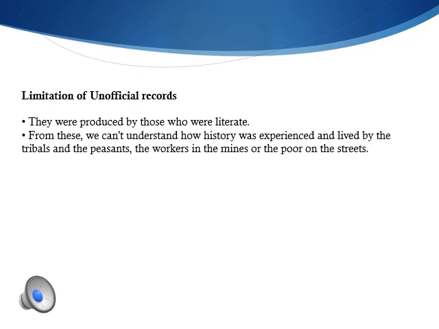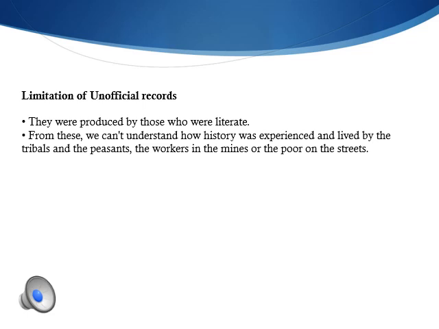So as we have seen, official records are written by the British officials, the administrative bodies. So whatever has been written in those official records are the viewpoints of the Britishers, and we'll get to know only the viewpoints of the Britishers. But if we really want to know the sufferings of the Indian people during that period, for that we have to see the unofficial records.